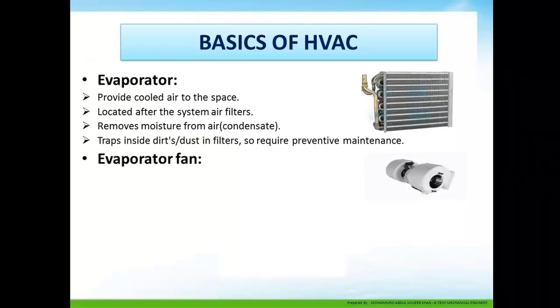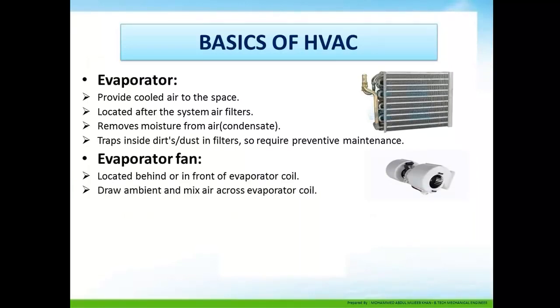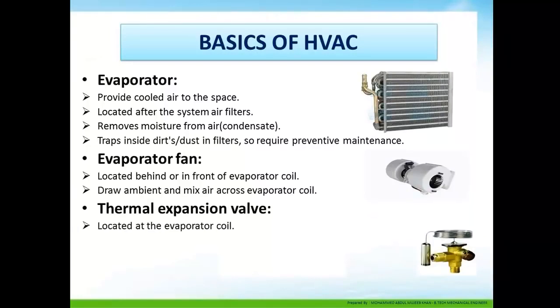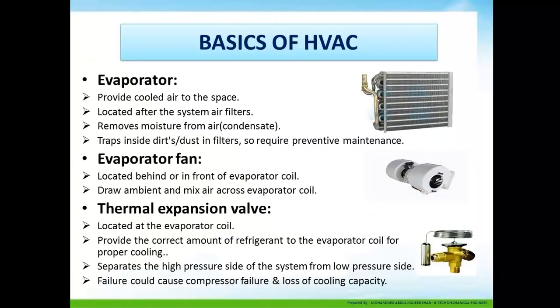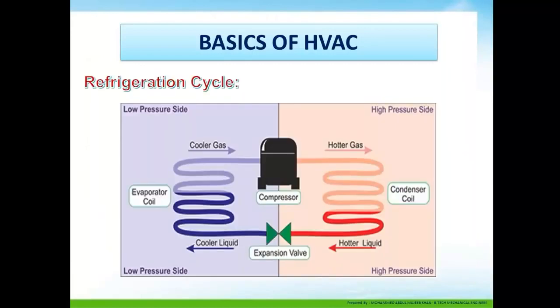Evaporator fan, located behind or in front of the evaporator coil, draws ambient and mixed air across the evaporator coil. Thermal expansion valve, located at the evaporator coil, provides the correct amount of refrigerant to the evaporator coil for proper cooling. It separates the high pressure side of the system from the low pressure side. Failure could cause compressor failure and loss of cooling capacity.